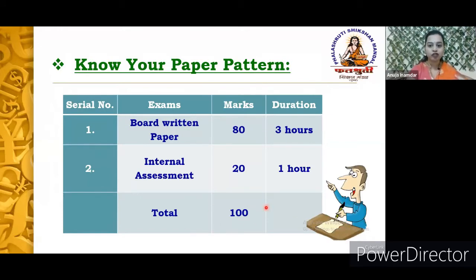Okay, out of which you will be having 80 marks allotted for the board written paper, for which the duration is 3 hours, and the remaining 20 marks, for which from this year onwards you will be having an internal evaluation test, or the internal assessment. This internal assessment test is specifically conducted at the college level itself.